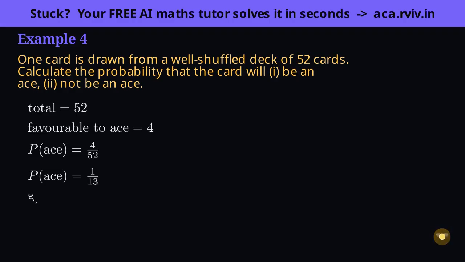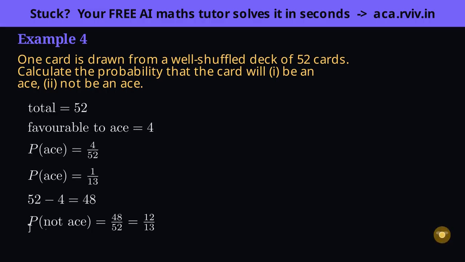Part 2. Not an ace. Let's first do it honestly, by counting. Every card except the 4 aces qualifies, so that's 52 take away 4. 48 favorable out of 52, and dividing both by 4 gives 12 over 13.